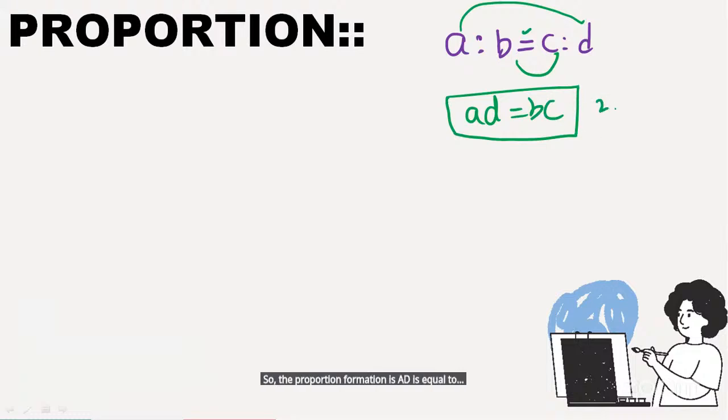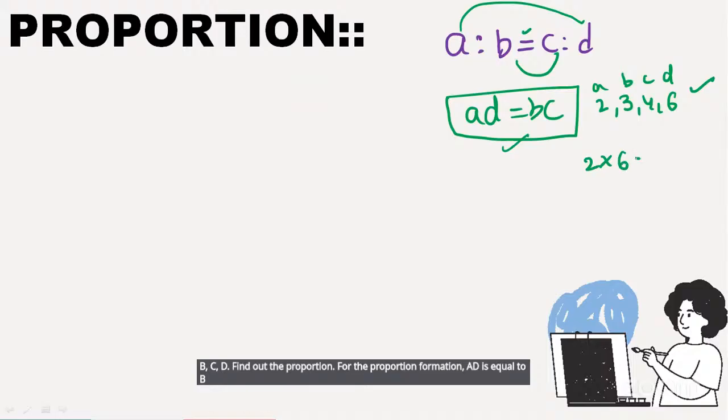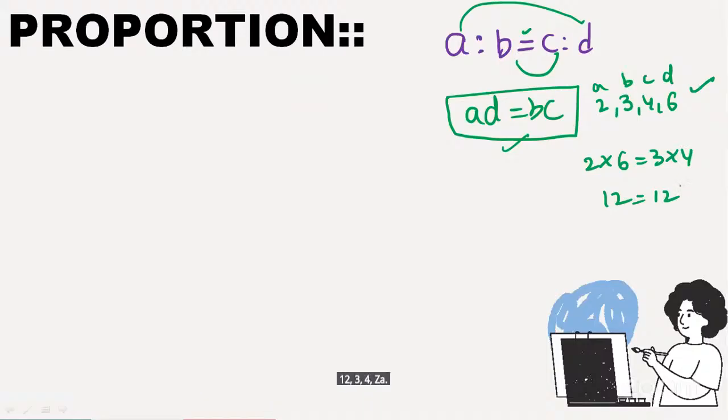Okay, for example, 2, 3, 4, 6. Look at them as A, B, C, D. Find out if it is a proportion. What is the proportion formation? AD is equal to BC. Then 2 into 6 is equal to 3 into 4. 2 6s are 12. 3 4s are 12. So 12 is equal to 12. Is it a proportion or not? Yes, it is a proportion.